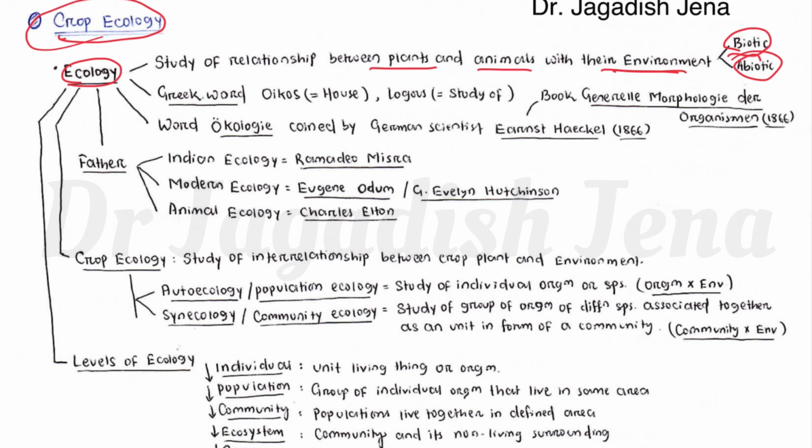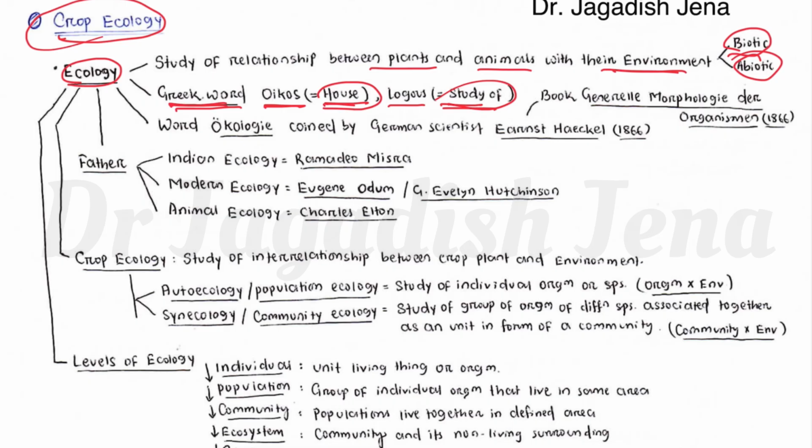Okay, so ecology I just told, is the organism with its surrounding. Crop ecology, likewise, is the crop and its surrounding. So different factors that affect the crop, the study about that is known as crop ecology. The term ecology was derived from the Greek words oikos, which means house, and logos, which means study of. So basically we are studying the living place of that particular organism.